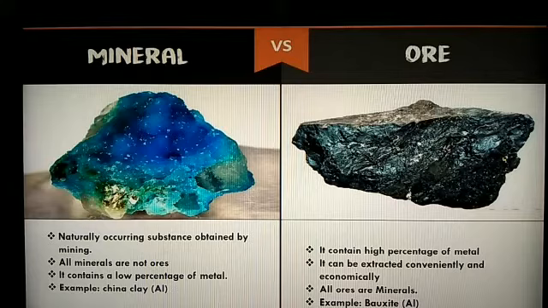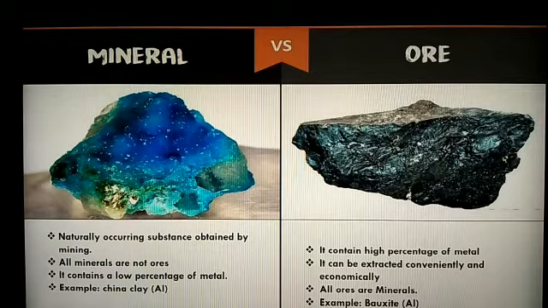Minerals are naturally occurring substances obtained by mining. When introduced into the extraction process, they yield only a low percentage of metal. Example: aluminium has several ores, but the mineral of aluminium is China clay. But ore is the purest form of a mineral. It is called an ore.